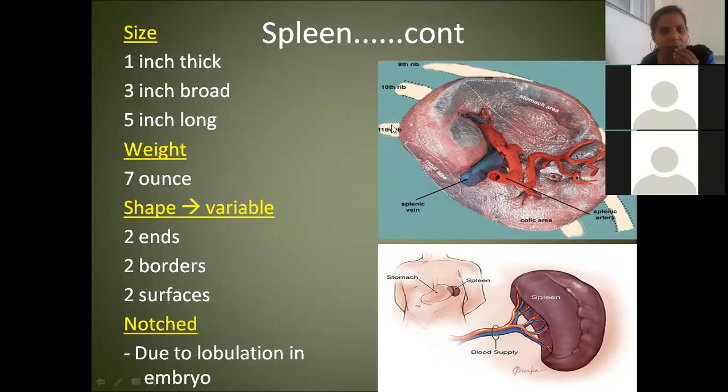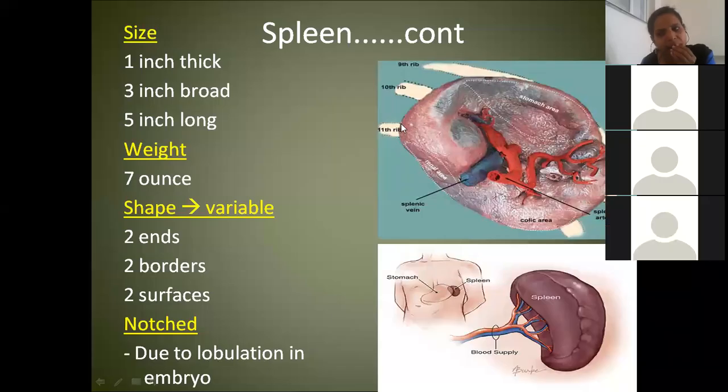Okay, so what are the two ends I told you? One end near the midline is the medial end. The other end which is away from the midline is the lateral end. It has two borders. The border which is above like this, what is the name of this border? Just guess. Very good, superior border, Chavi. What is the border which you have down, Meghana? Inferior. Very good, inferior border.